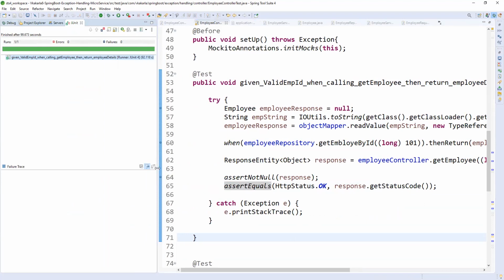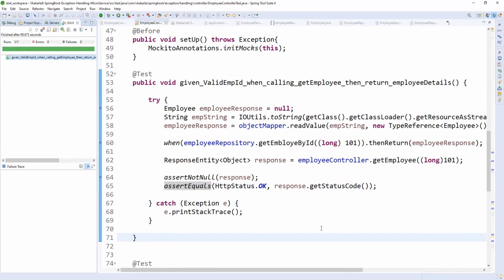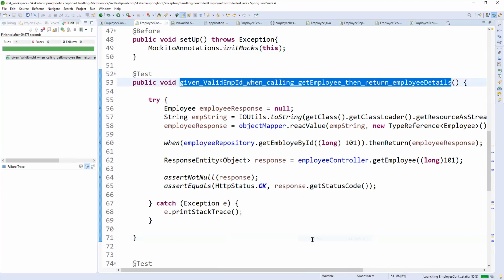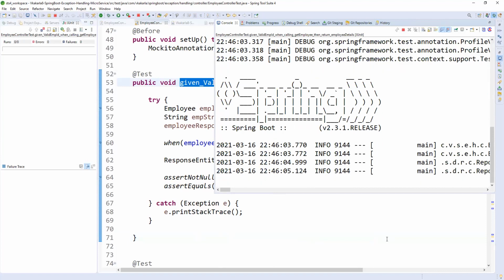Got it? Yes. Now, Raju, if you don't mind, can you debug one more time? Yeah, definitely. I will debug one more time. So I'm debugging one more time. Okay.